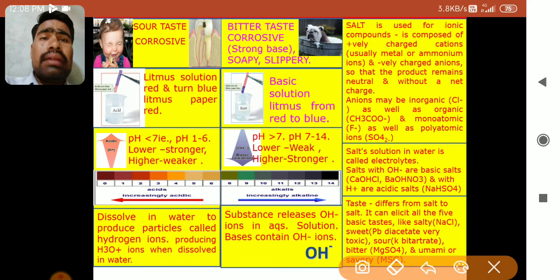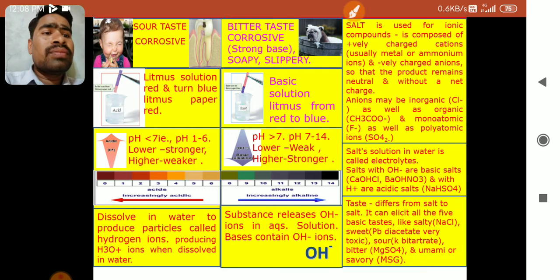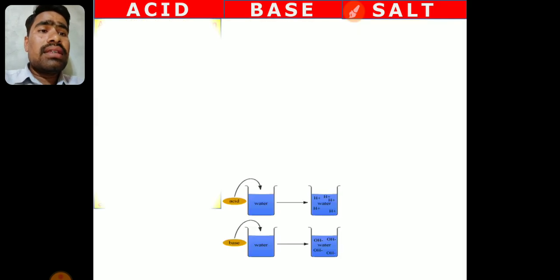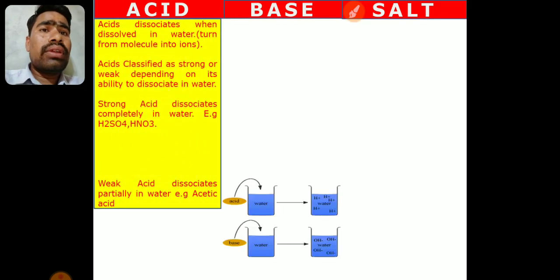Umami means savory taste, a different type of taste, which some Ayurvedic medicines sometimes taste like. So this is umami or savory taste. This is about the differentiation between the acids, bases and salts. Let's move to the next point.